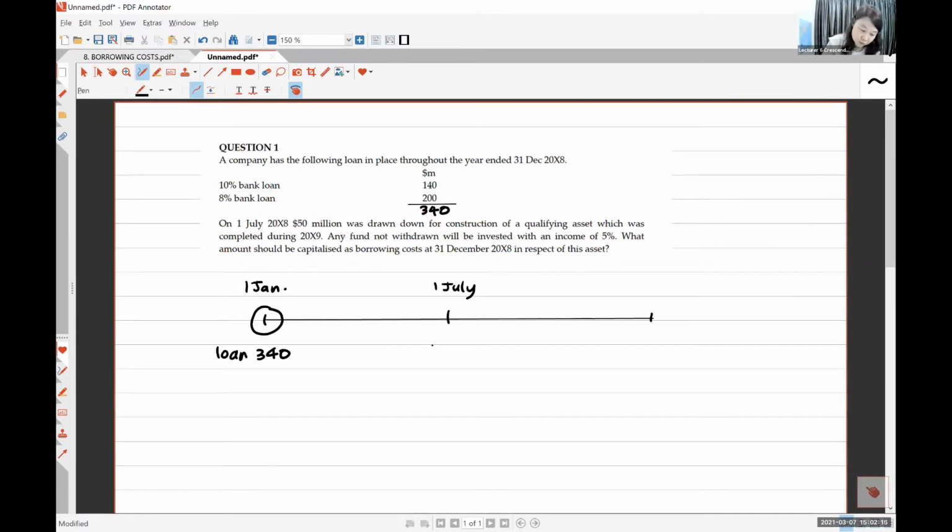Okay, so you take out 50 million and use it. Then the rest you didn't use. So you didn't use, you are going to earn income 5%. If you put it in the bank, it is going to give you 5%. What is the amount capitalized? So this year is 31st December 2008.